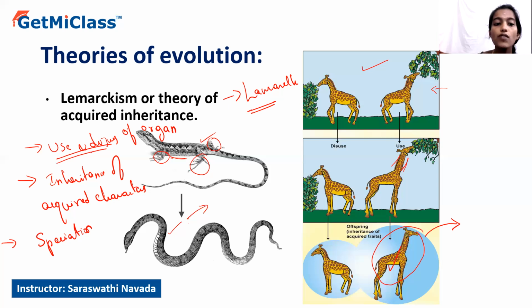So that is regarding use and disuse of organs. The next concept, inheritance of acquired characters, says that due to the use and disuse of organs, whatever new characteristic is acquired by the individual will be passed on to the successive generation, and ultimately it leads to the evolution of a new species which totally differs from its ancestor. That is how the evolution of new species can be explained according to Lamarckism.